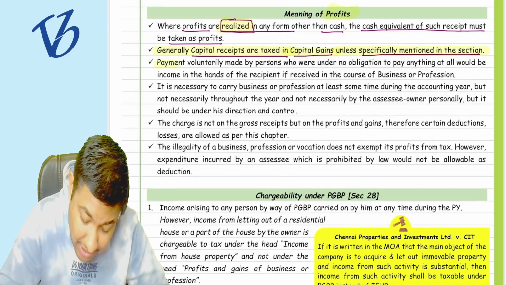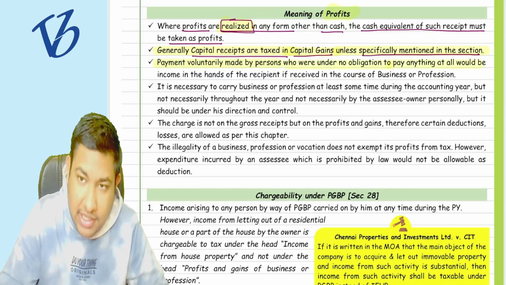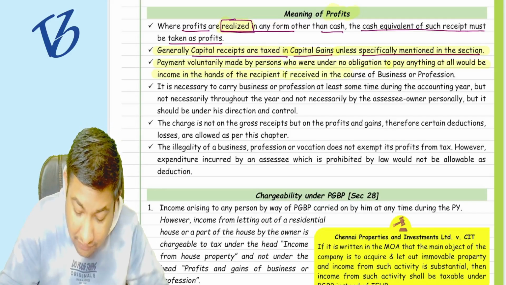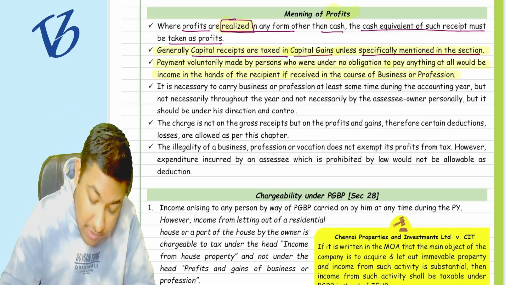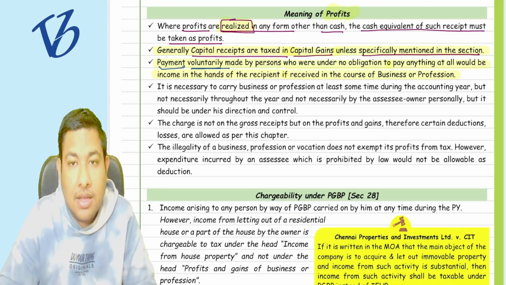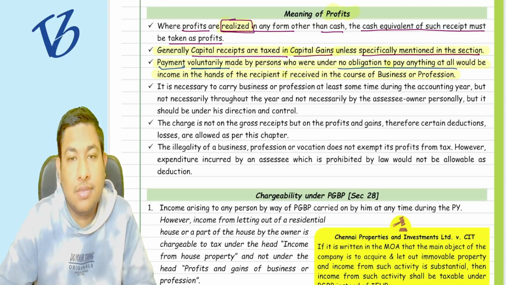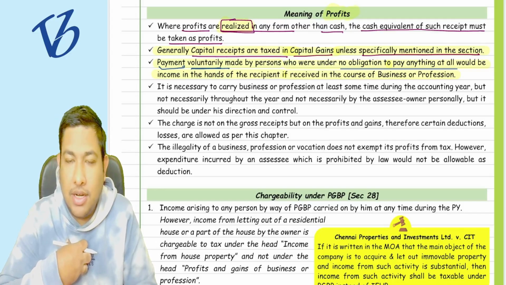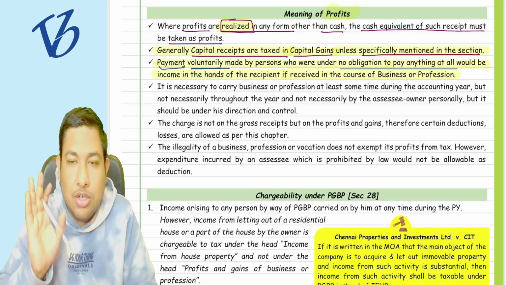Now, a payment voluntarily made by a person who is under no obligation to pay anything at all would be income in the hands of the recipient if received in the course of business or profession. What does it mean? It means that if someone is paying you voluntarily, who is under no obligation to pay anything at all, for example if I am paying you something voluntarily, that means I do not have any obligation to pay you.